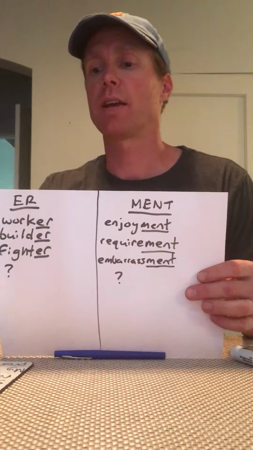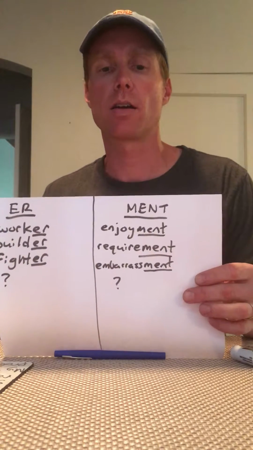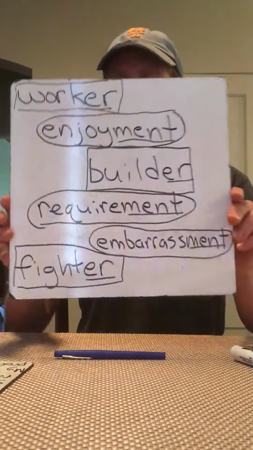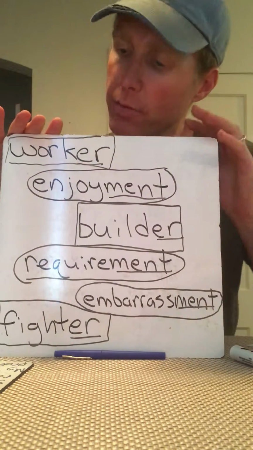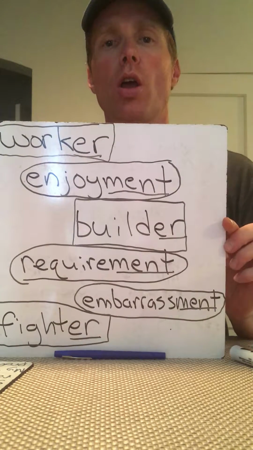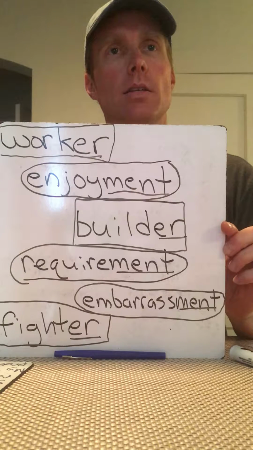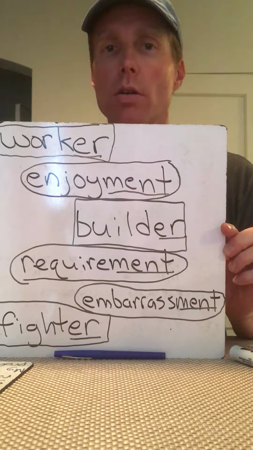In this case, we've taken verbs, and what have we done to them? We've added an ER onto them, or we've taken these verbs and added a MENT to them. So what actually did we do? Any guesses? Let's go back to our original board. What have we done to these words? If we started with the verb work and put an ER on it and made it worker, what have we done? Any ideas? Anyone have an idea what a worker does? A worker works. That's right.